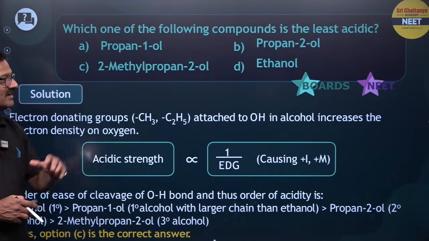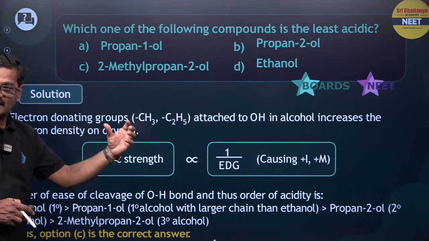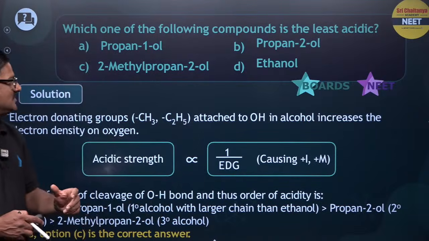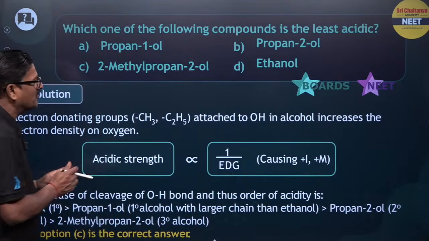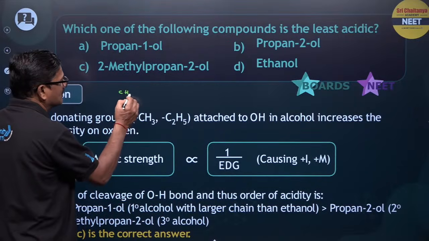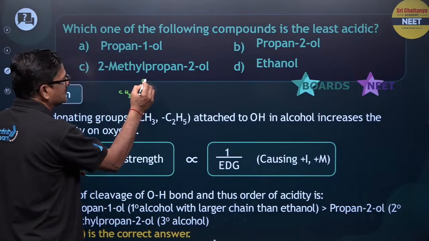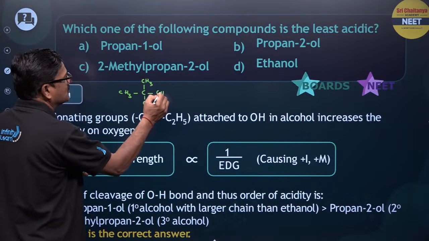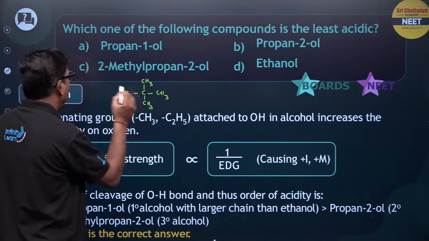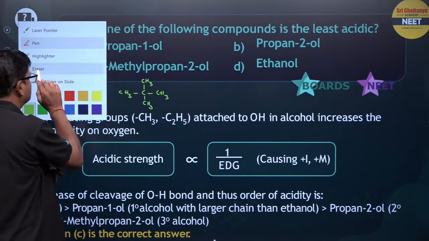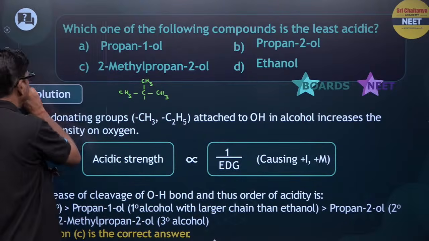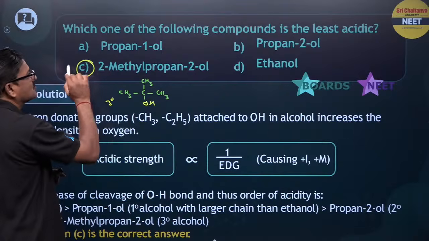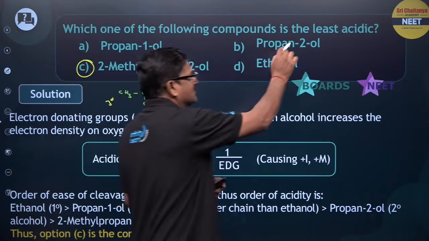Where there are more electron donating groups, the acidic nature will be the least. So 2-methyl propan-2-ol, with CH3, CH3 and CH3 and OH. As it is a tertiary alcohol, it is going to be the least acidic.